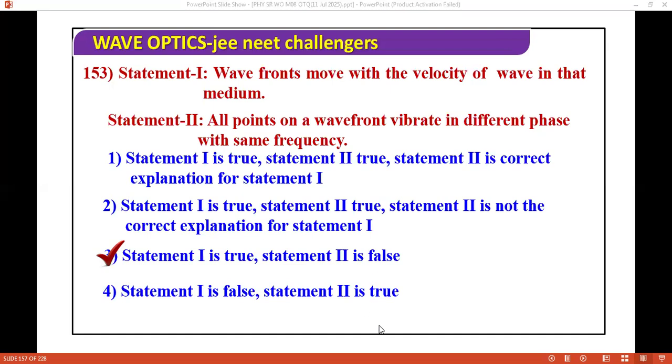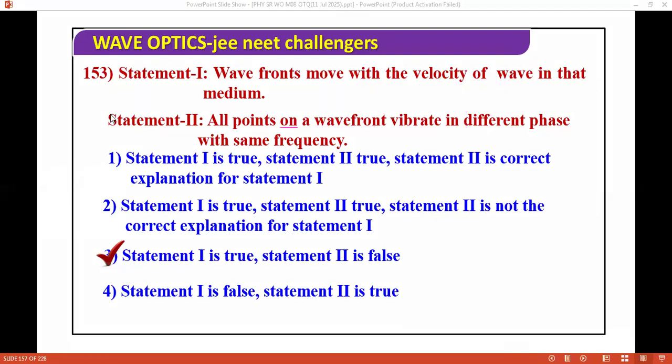Actually, all the points on a wavefront vibrate in the same phase. This is very important, same phase. And a wavefront moves with the velocity of the wave in that medium. So this is correct. Now I'm moving ahead to the next questions.